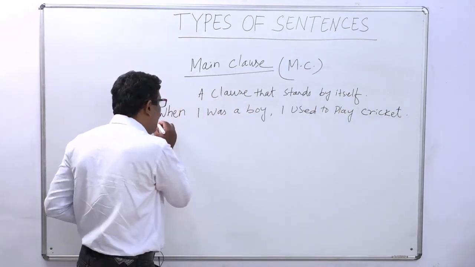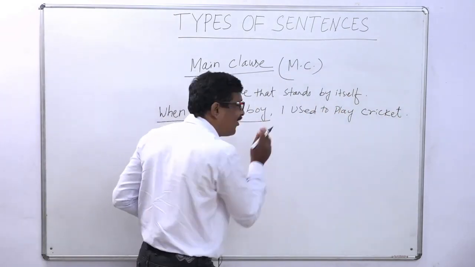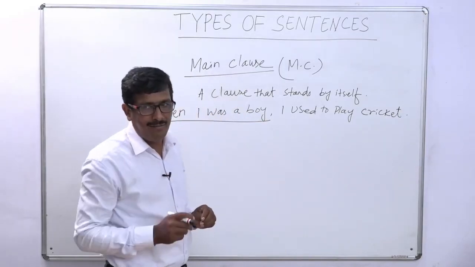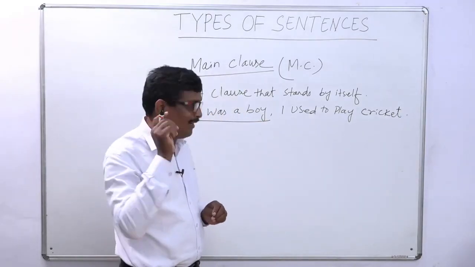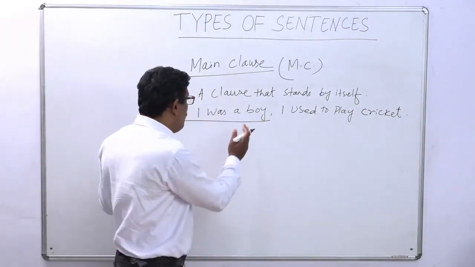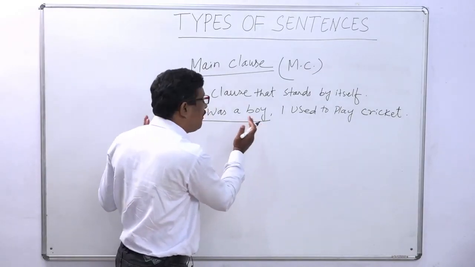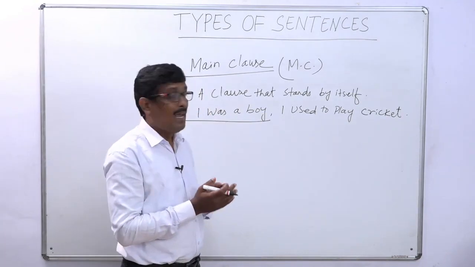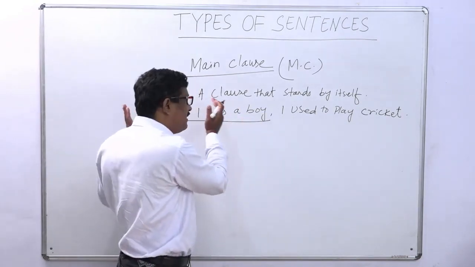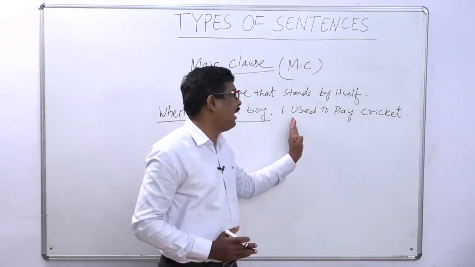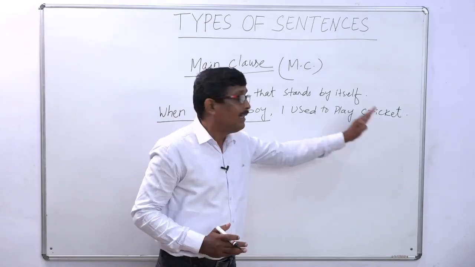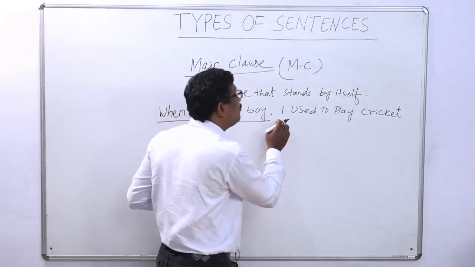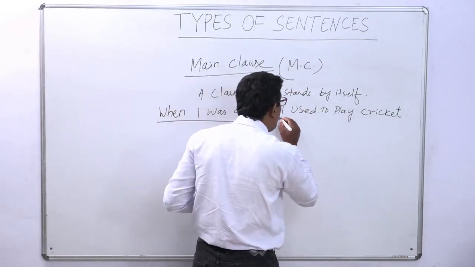But when I was a boy is not a sentence itself. Why? Because this part of the sentence does not stand by itself, and it completely depends upon I used to play cricket. That's why I used to play cricket is the main clause.